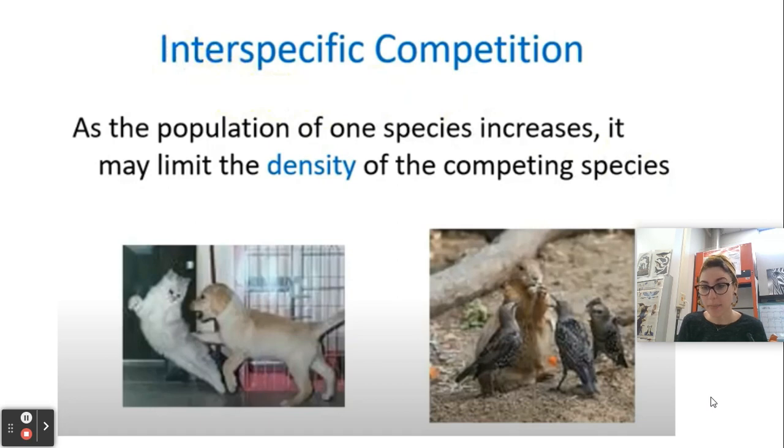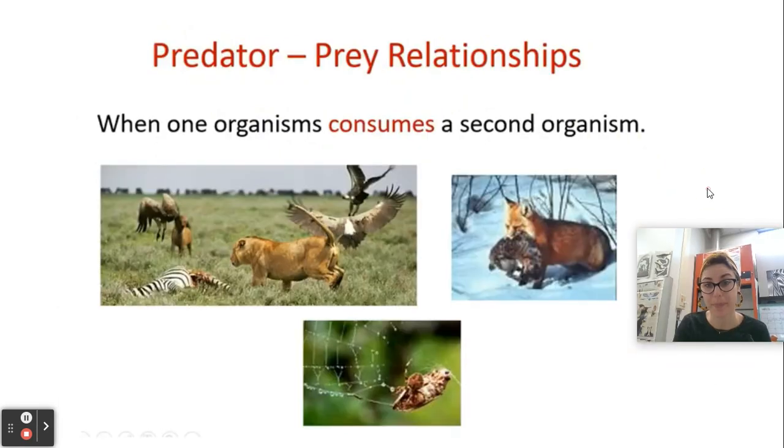For example, if we have deer in an ecosystem as well as elk, they are both going to be eating and fighting for the same resource, which would be grasses, low-lying shrubs. And we can't have an infinite amount of deer and an infinite amount of elk in one area. They're going to be competing with one another for those resources. And the ones that don't get the resources are going to die, which limits the population, makes it so that the population size does not explode.